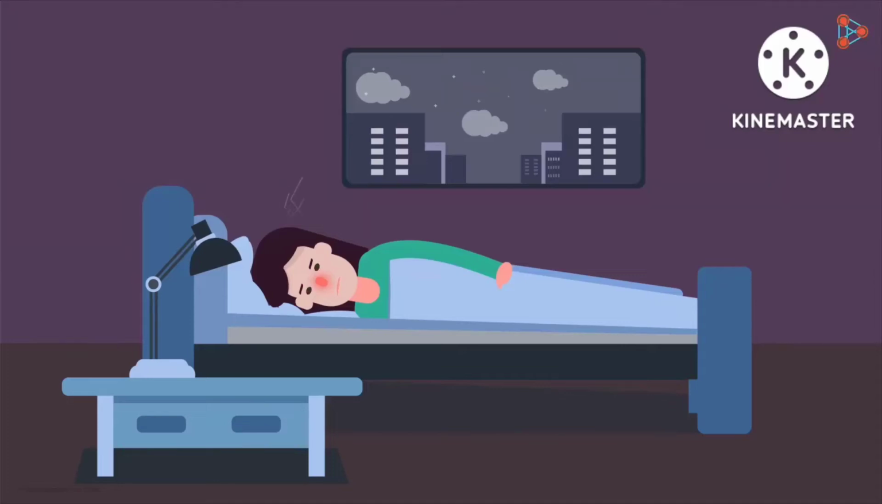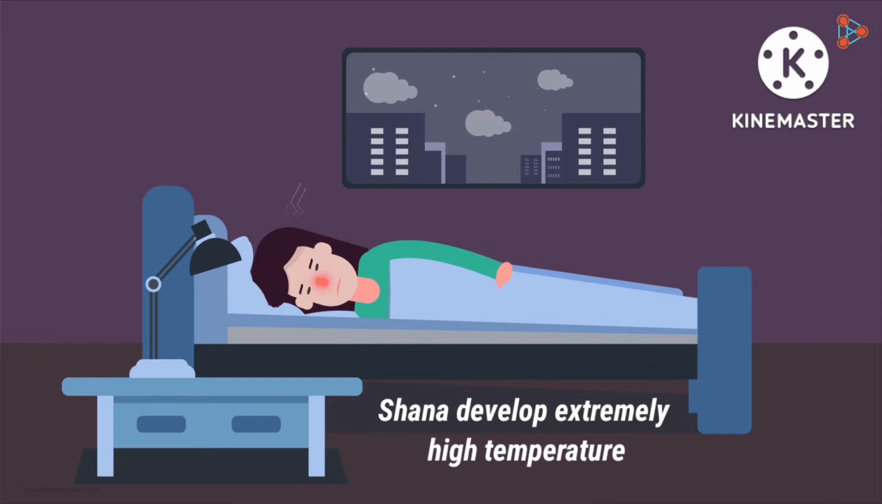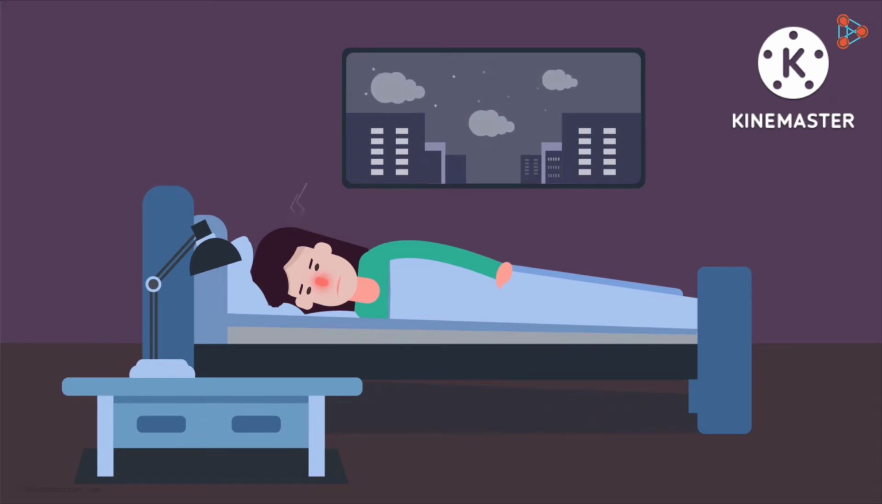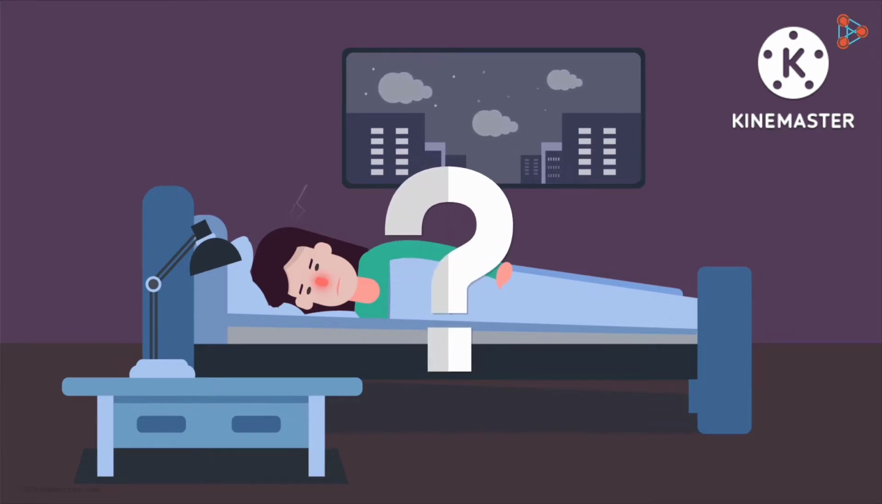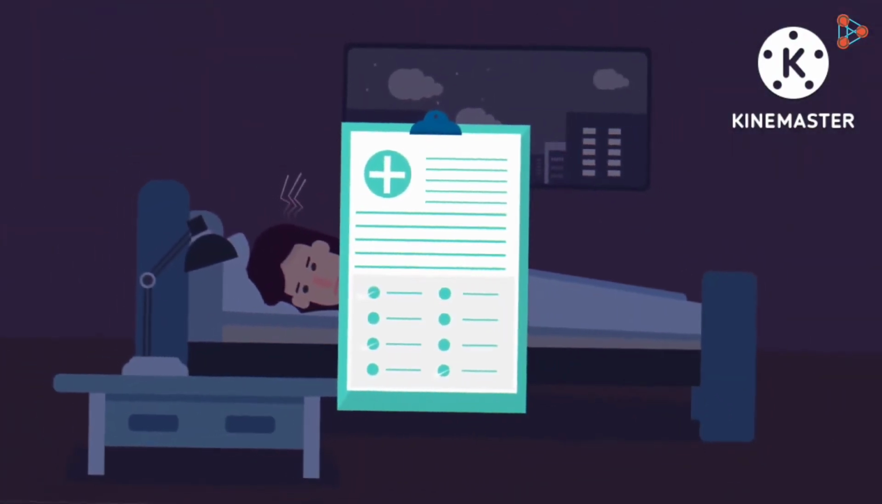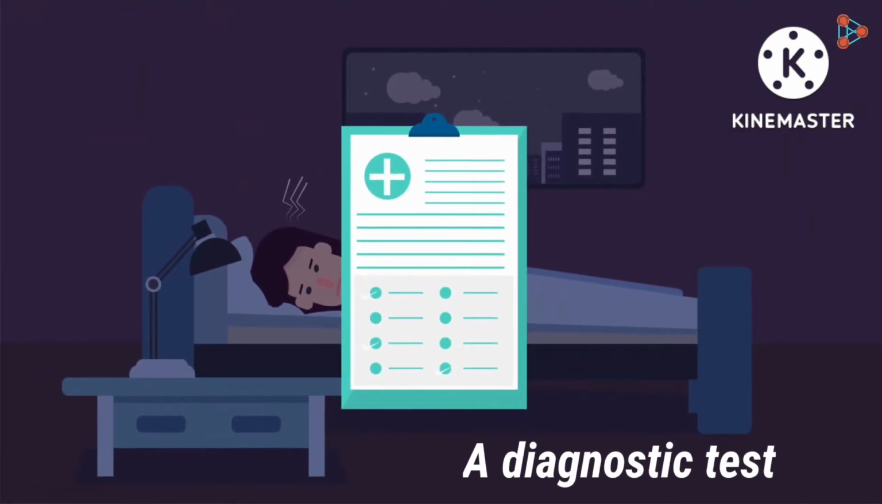One evening, after returning from lectures, Senna developed an extremely high temperature. Also, she had frequent severe chills and sweating intermittently. What was really wrong with her? A few diagnostic tests revealed that Senna was suffering from malaria.